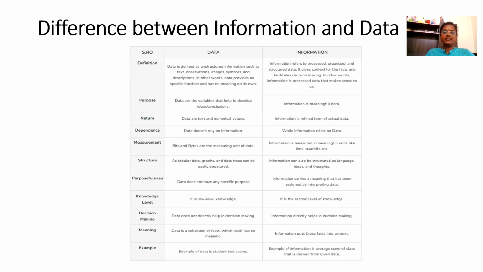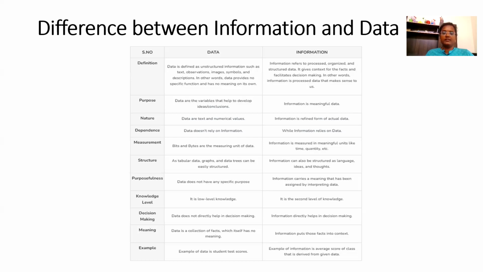As for dependence, data does not rely on information, but information relies on data. The measurement of data is in bits and bytes. Information is measured in time, quality, like that. The structure of data is tabular data, graphs, and data trees. Information is in the form of ideas and thoughts. Data does not have any specific purpose, but information has structure, language, ideas, and thoughts.